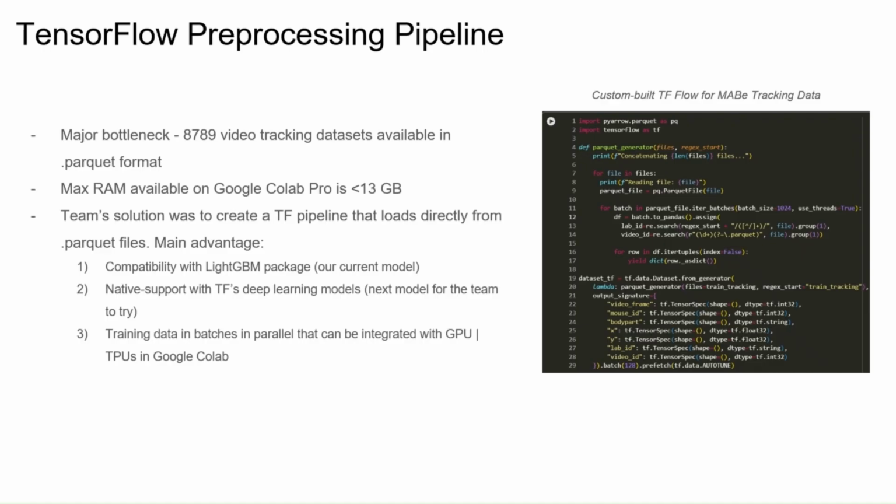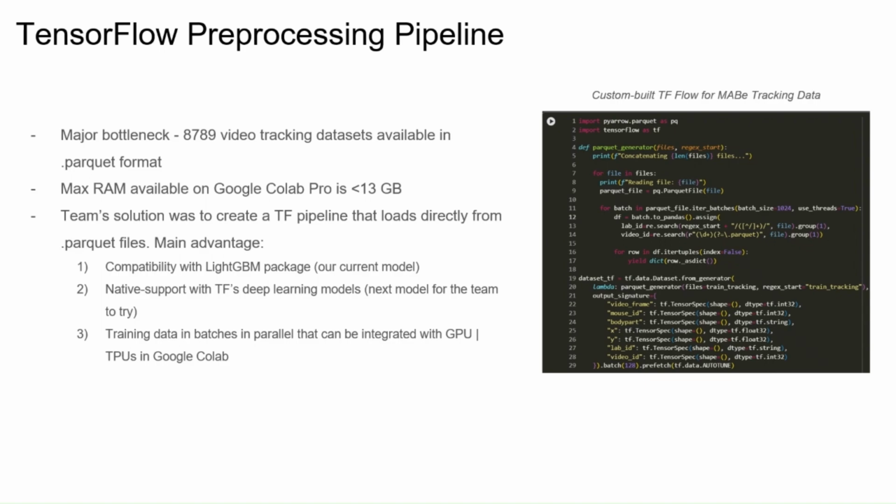This is all of where the mouse is at any given second. Where is that mouse? Where is its ear? Where's its body, its nose, everything? That's the video tracking, and that can help you train to see what behavior is occurring. But there are almost 9,000 data sets, and if we tried to convert all of that from Parquet format and load it on the disk, it was over a terabyte, or over a terabyte and a half. And that's not even with any feature engineering.